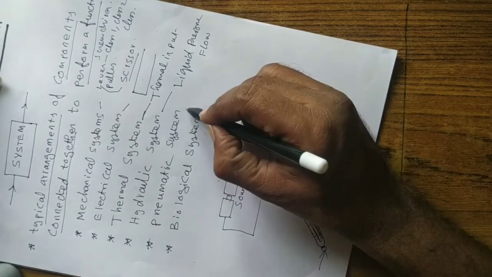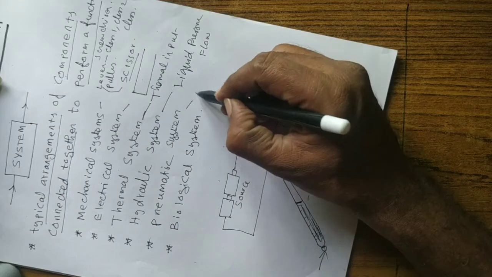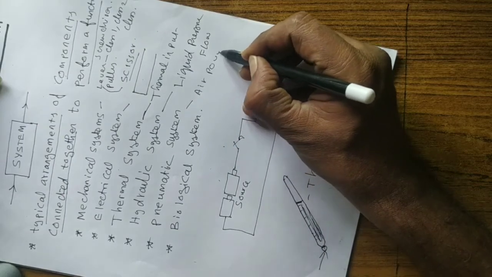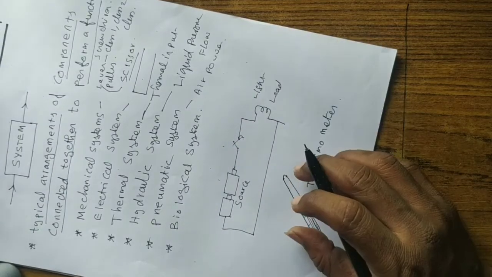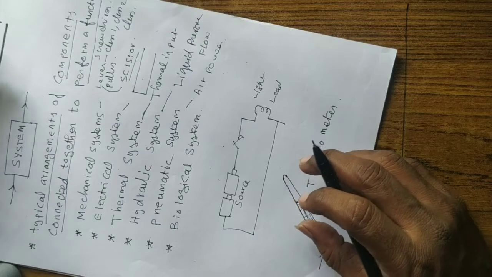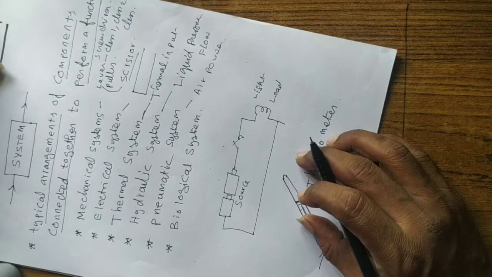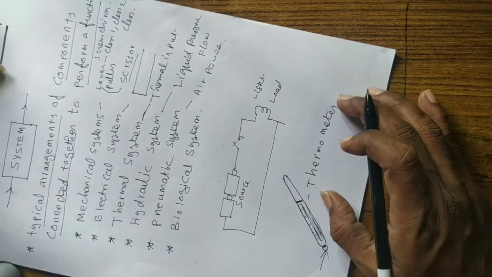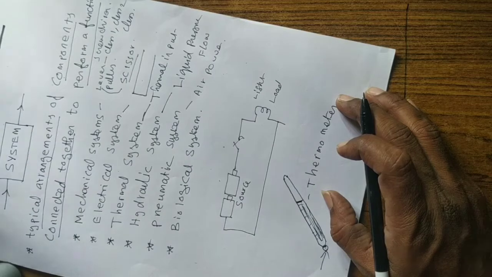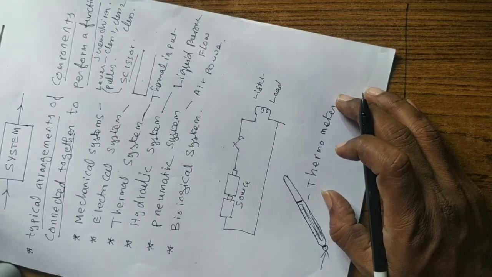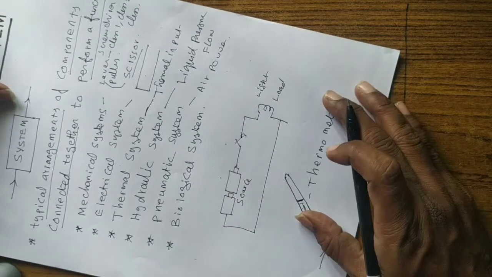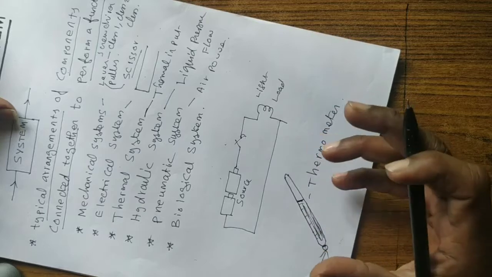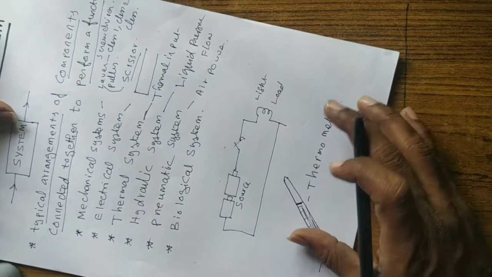And pneumatic systems are sensitive to air power, right? Whereas hydraulic systems depend on liquid power as the input. Here, the pneumatic system uses air power, and pneumatic components are connected together to perform a task. The task may be a displacement, right? Most often the air power is converted into a displacement.